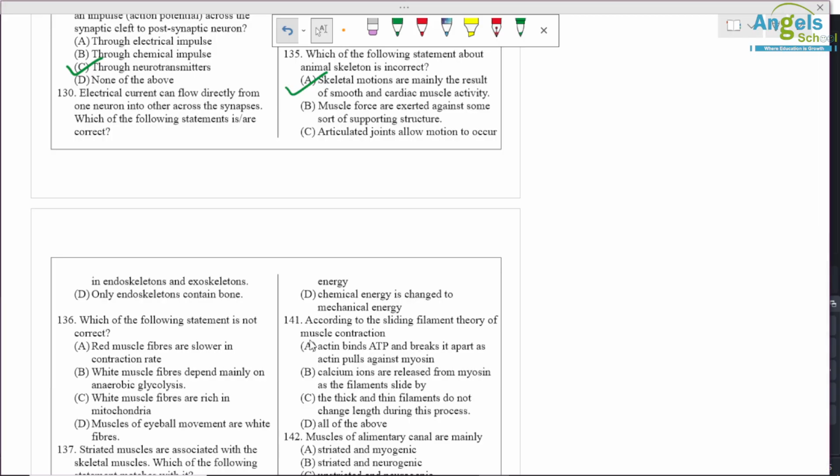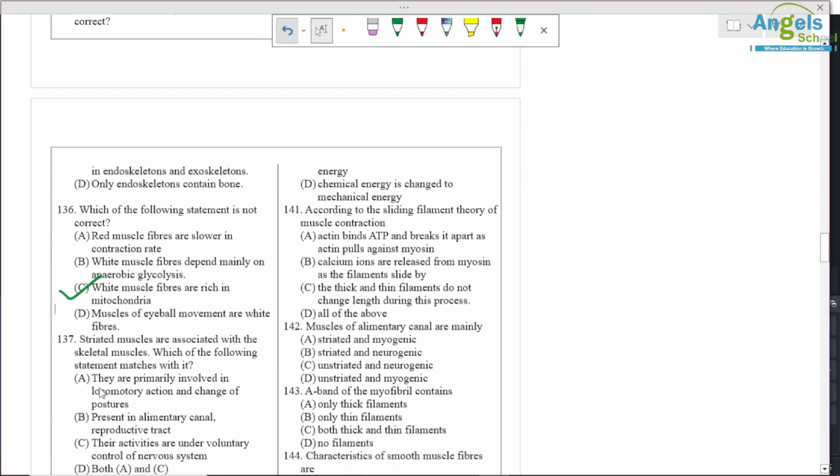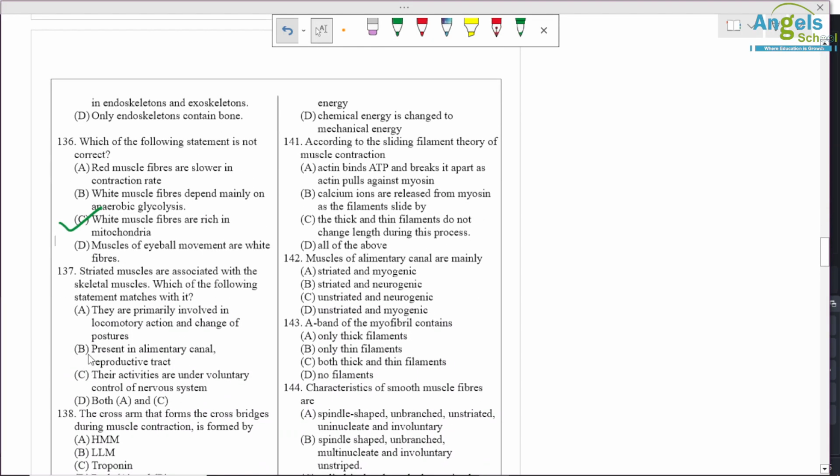Red muscle fibers are slower in contraction rate. White muscle fibers depend mainly on anaerobic glycolysis. White muscle fibers are rich in mitochondria, so it is a wrong option. Red muscle fibers are rich in mitochondria. Striated muscles are associated with skeletal muscles.